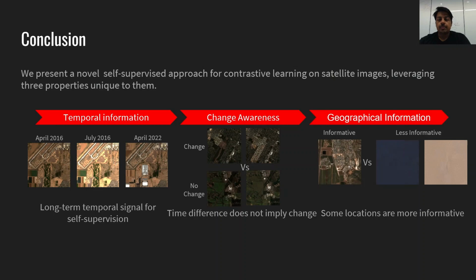To conclude, we presented a novel self-supervised loss that leverages properties unique to spatio-temporal satellite images. More specifically, we looked at how long-term temporal information, change awareness, and better geographical sampling can result in more informative data for self-supervised learning. We show how all three of these improvements are important and lead to significantly better performance. For example, we see an 8.5% relative improvement for change detection over the best performing baseline with our method.